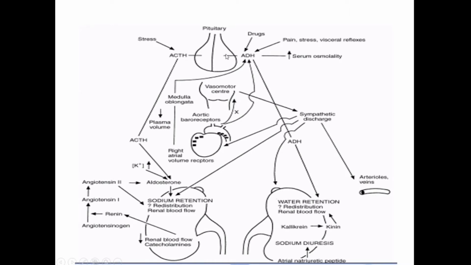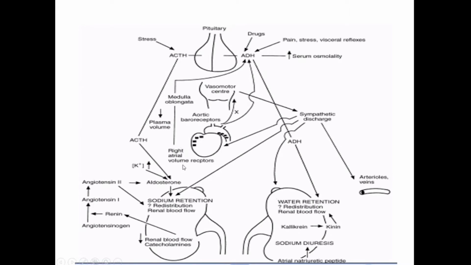Okay, then there is another hormone which is secreted by the posterior pituitary. It is called the antidiuretic hormone, or ADH. All of you must have heard about this. So any problem in the secretion or oversecretion of ADH can lead to a lot of conditions, including diabetes insipidus or SIADH, which is syndrome of inappropriate ADH secretion. Okay, so as you see, this is a very tightly regulated system. You have your pituitary, then you have your vasomotor center in the brainstem, the medulla.